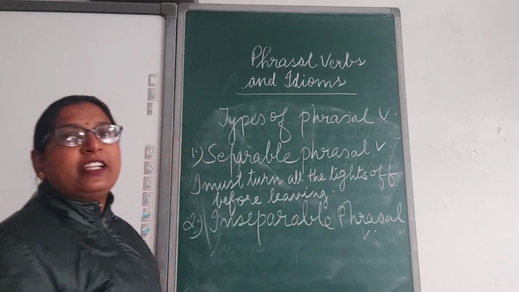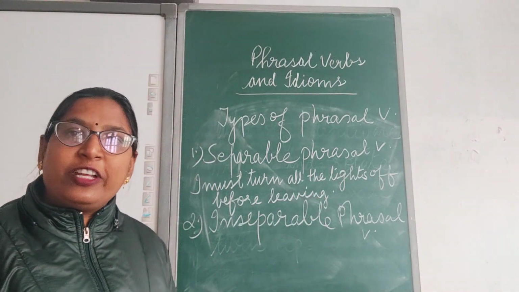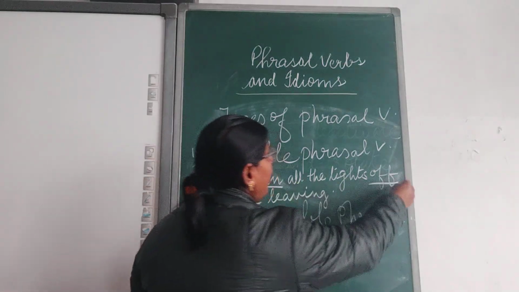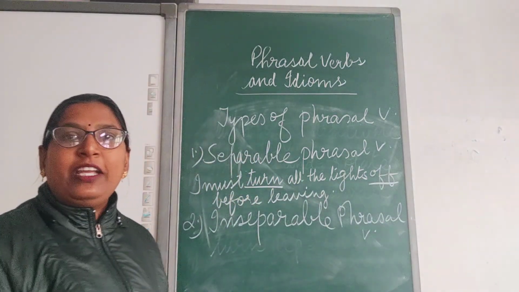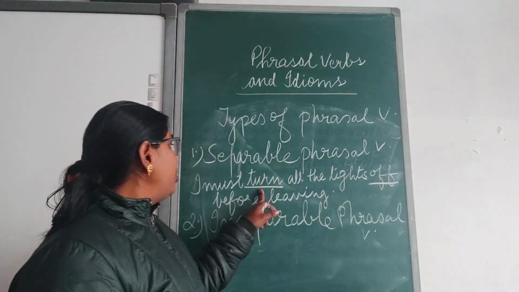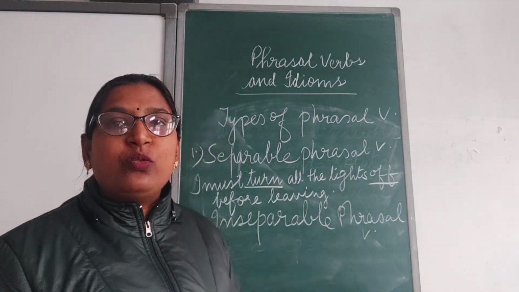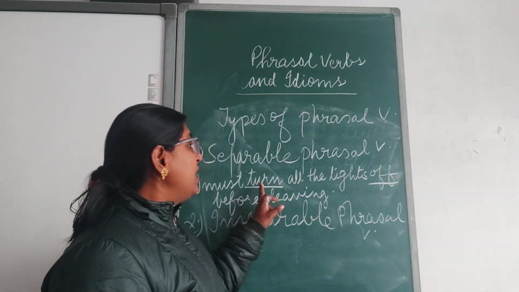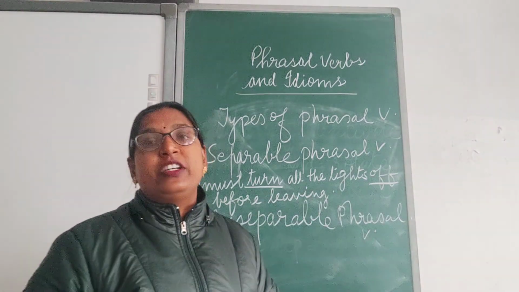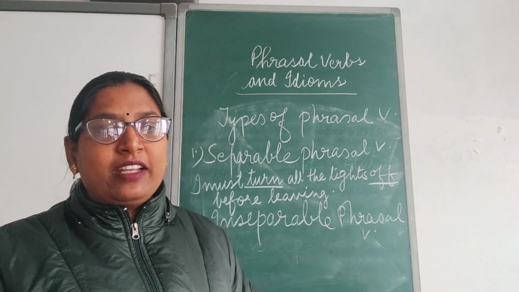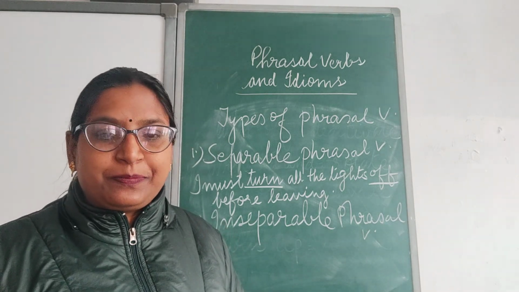Now, in this sentence, if I ask you to find out the phrasal verbs, your answer will be turn off. So, I must turn all the lights off. Here you can see this phrasal verb is not written together. It is separated. Here the phrasal verb is separated.